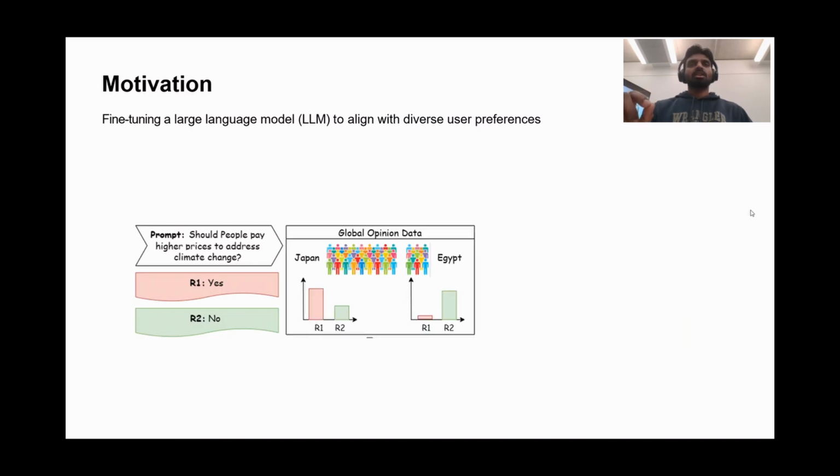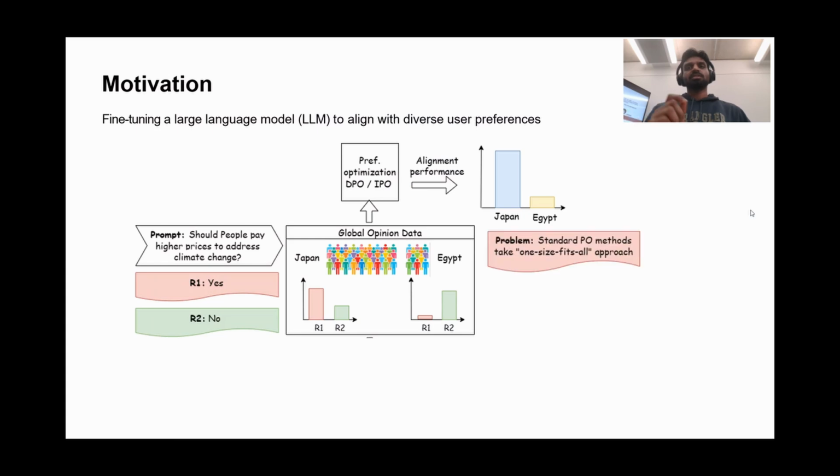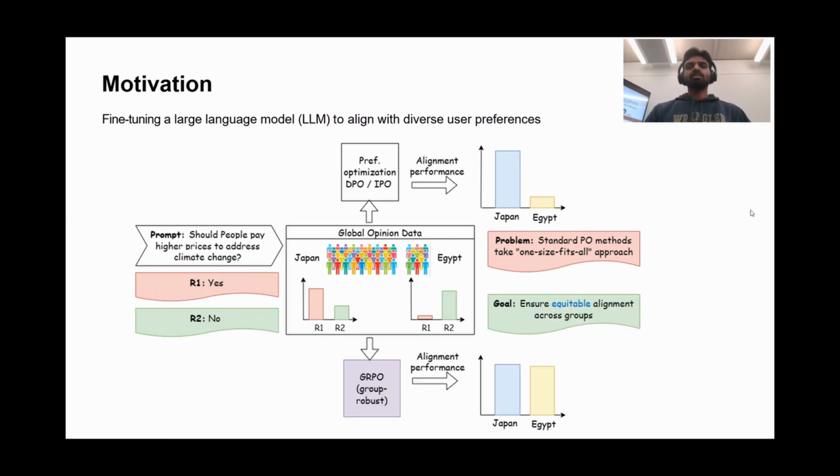Now, according to data, the majority of people in Japan prefer to say yes. However, the opposite is true in case of Egypt. Now, in this particular data set, there are more data points from Japan compared to Egypt. Hence, standard preference optimization methods that take a one size fits all approach might align more towards Japan. Our goal is to propose a group robust method that ensures equitable alignment across all groups.